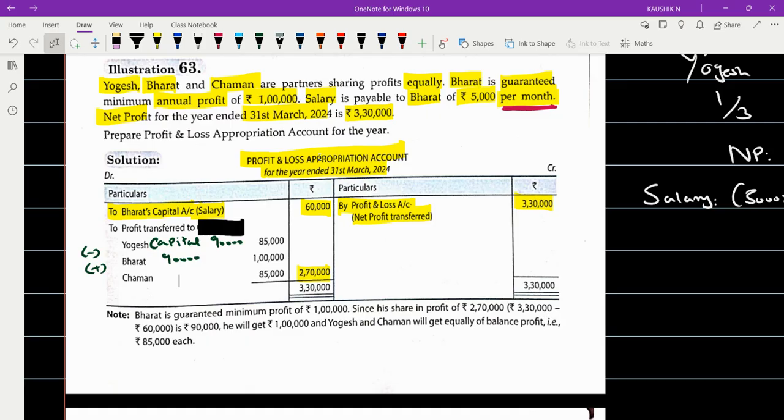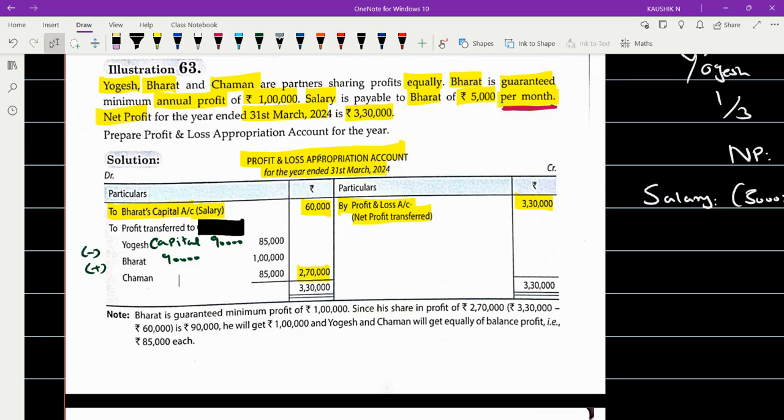Chaman. Chaman's value is not there at all, see. And if you look at the total, it doesn't match. You have to check it, because the total also you have not matched on both sides with the same value. And then you missed recording one partner's information, that is Chaman's information. So kindly make sure that you complete that. And most important, you have not marked debit side, credit side.